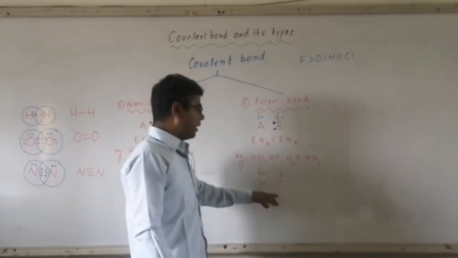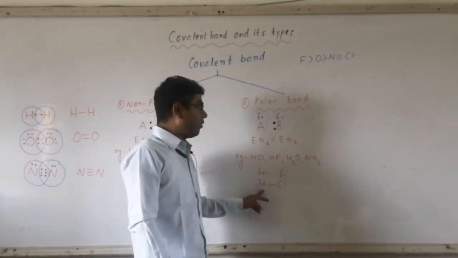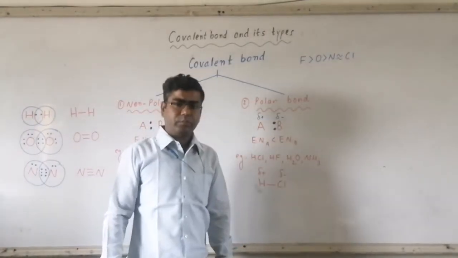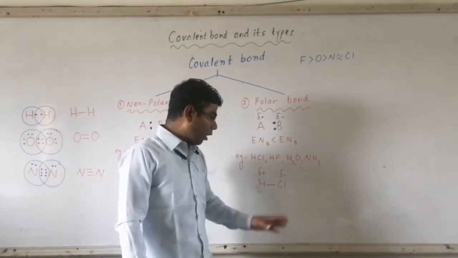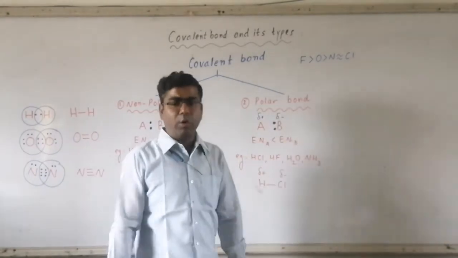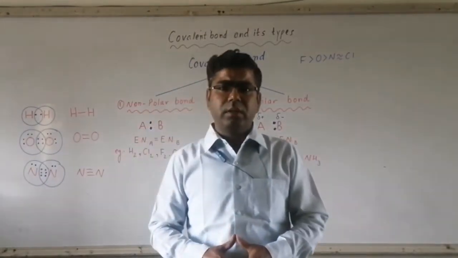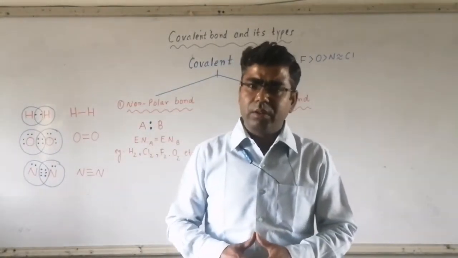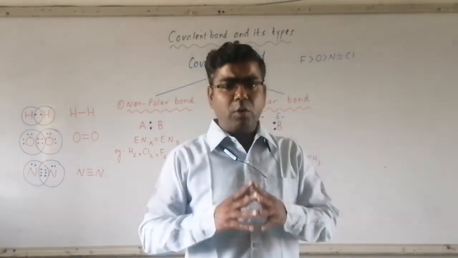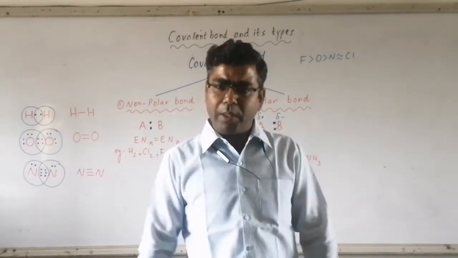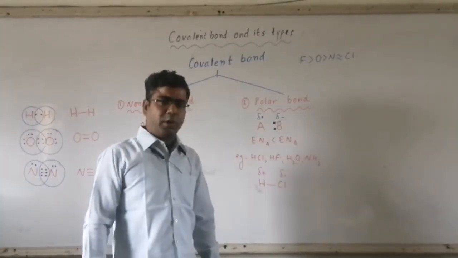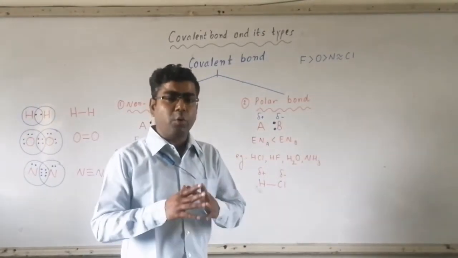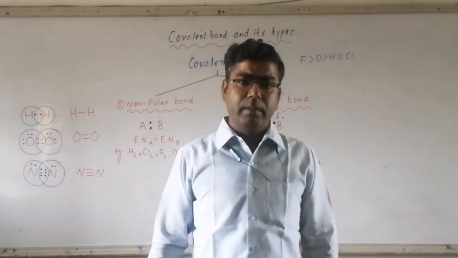As a result, Cl will develop delta minus charge and H will develop delta plus charge. So the bond between H and Cl is a polar covalent bond. The compounds having non-polar bonds are called non-polar covalent compounds, and the compounds having polar covalent bonds are called polar covalent compounds.